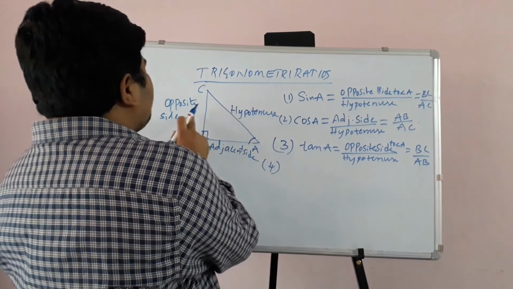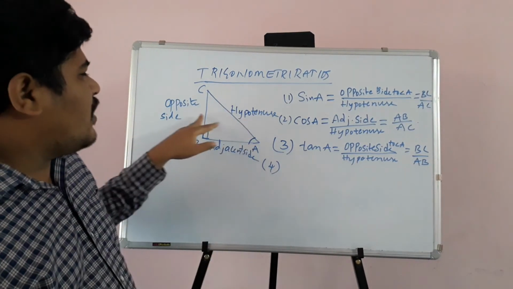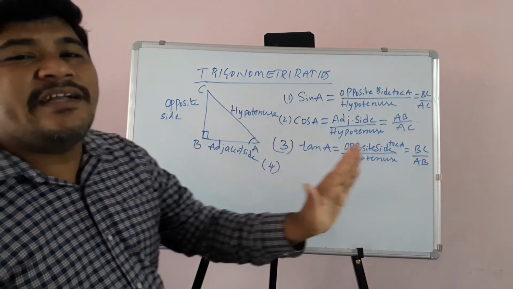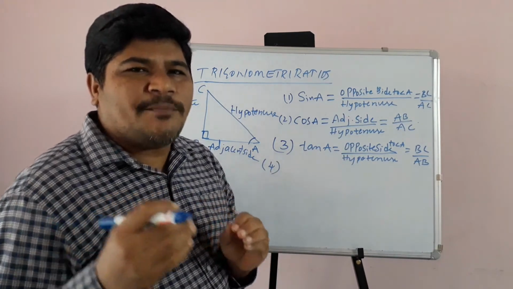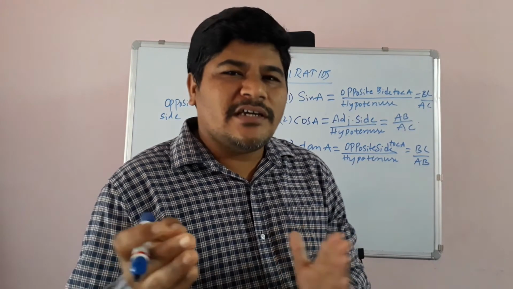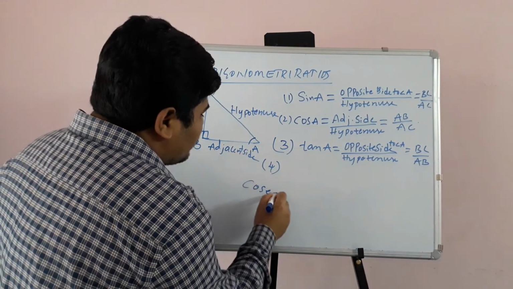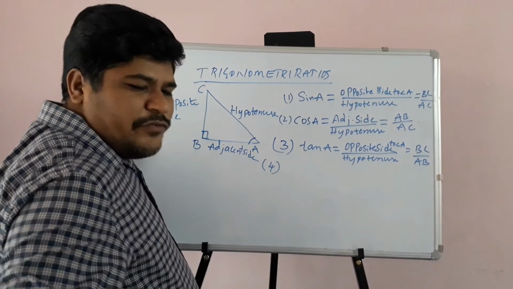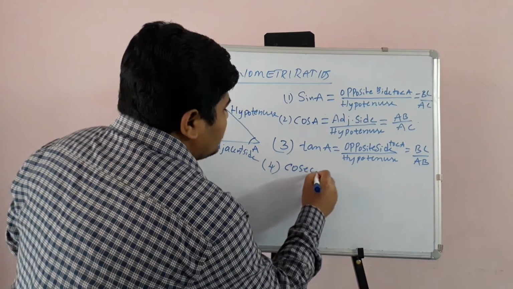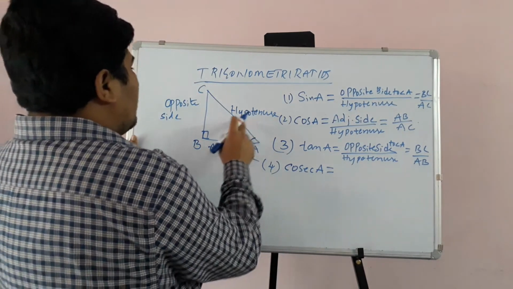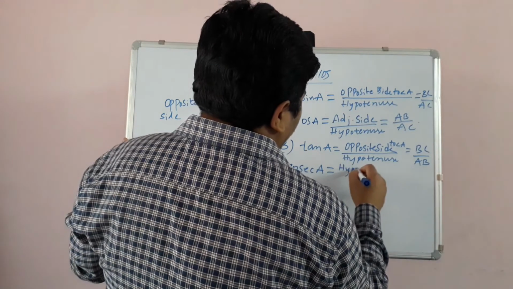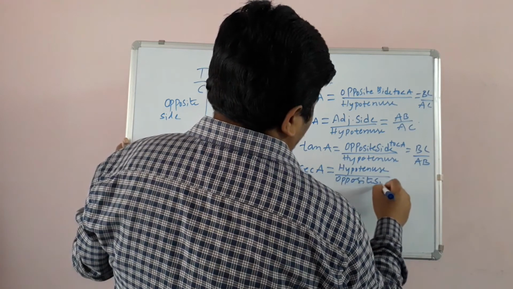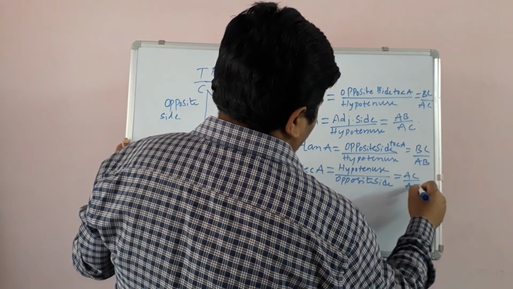So hypotenuse to opposite side is the reverse ratio of sin A, and this is called cosecant A. The ratio of hypotenuse to opposite side is called cosecant, but the short form we will take is cosec. So from this triangle, cosec A is equal to hypotenuse by opposite side, that is AC by AB.